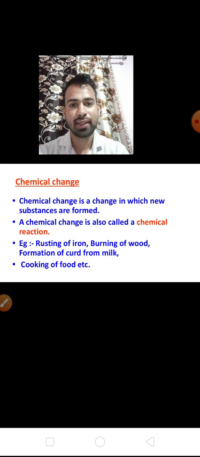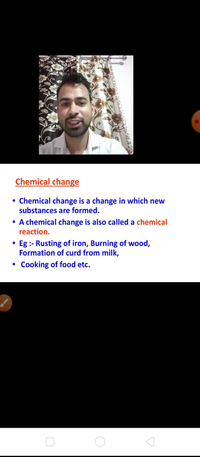Next part, that is chemical change. Okay, physical we have discussed, now the chemical change. So in chemical change, a chemical reaction occurs. When the chemical reaction occurs, a new substance will form. Okay, a new product, a new substance will form in the chemical change. Because the chemical reaction occurs there, that's why we are saying it is a chemical change.